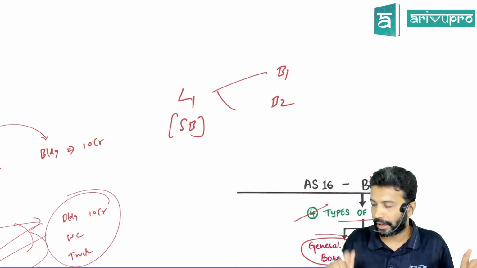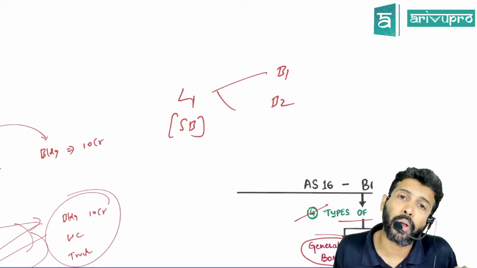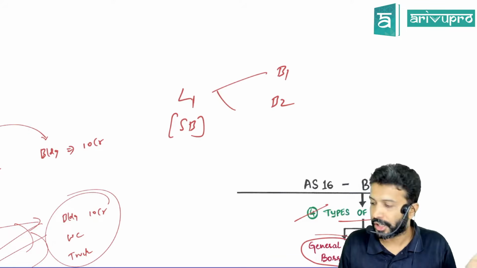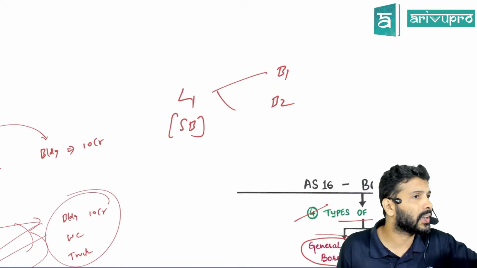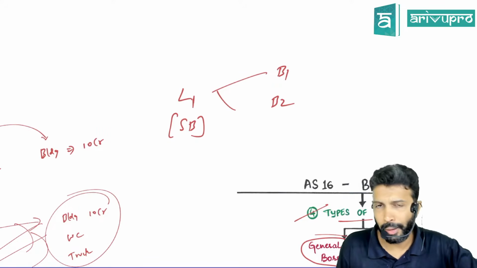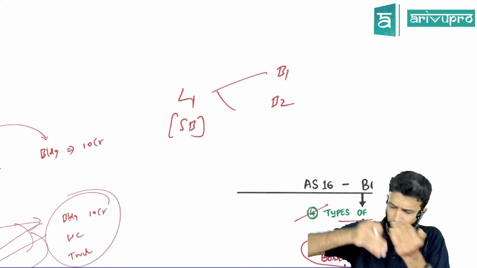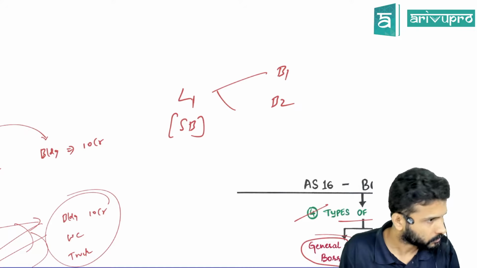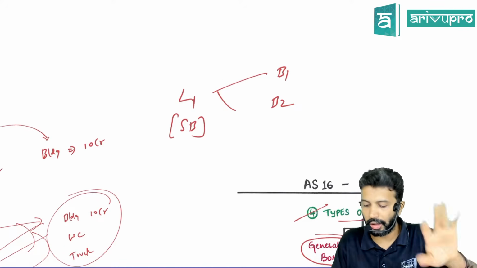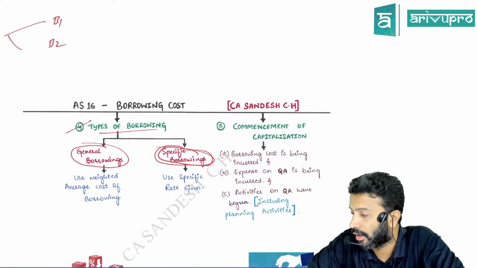What to do for that? In a bit I'll come to that. Another type of borrowing is general borrowing. General borrowing means, a simple way to remember, multiple loans used for multiple purposes. Meaning, are you able to clearly find out the purpose, or is it a little difficult? Little difficult. In that case, what to do? I'll come to that.